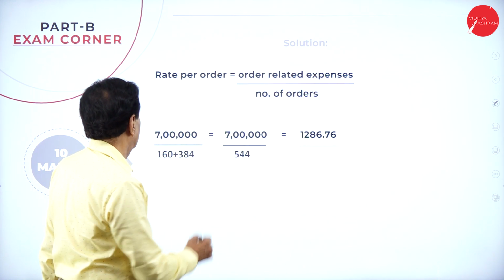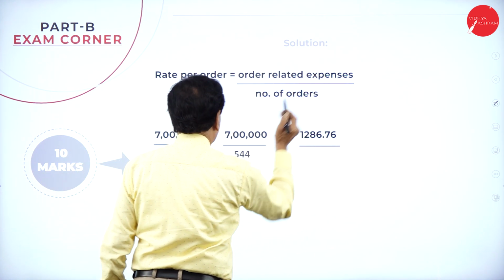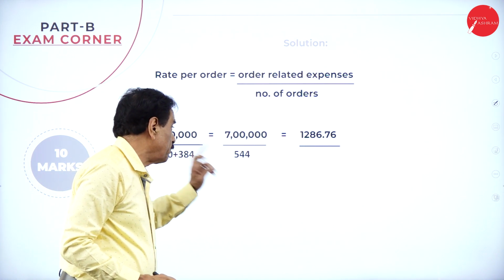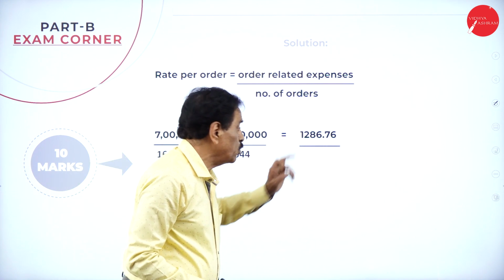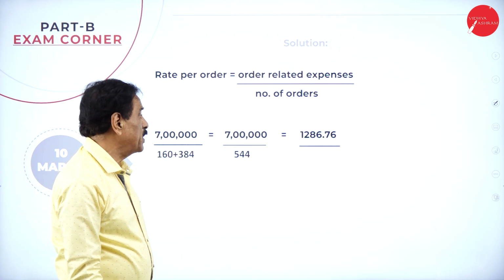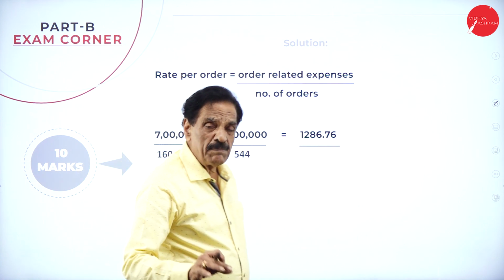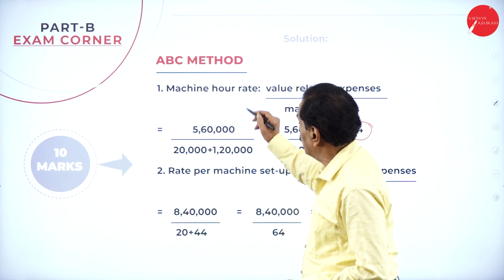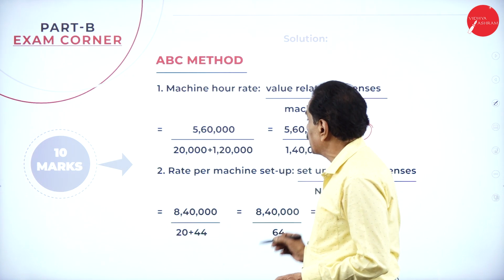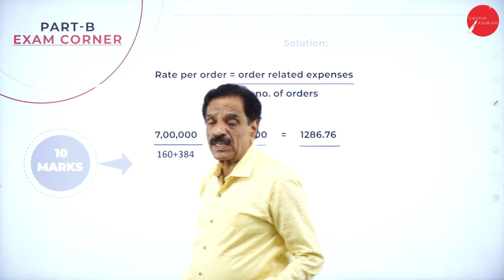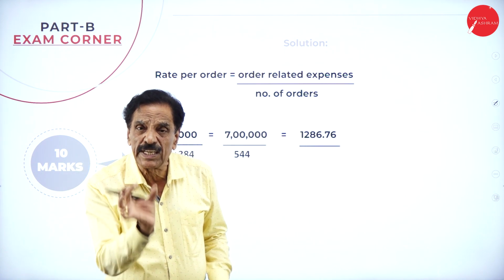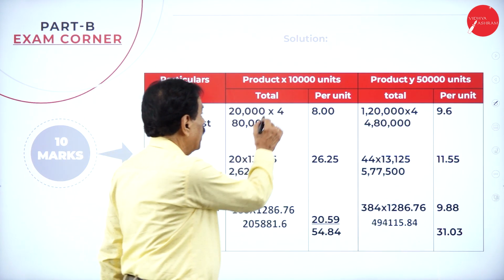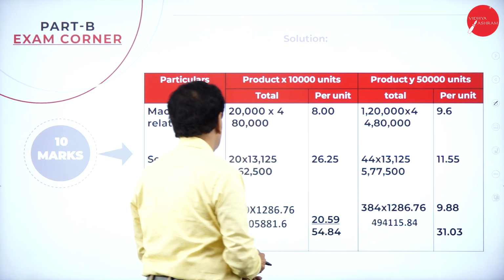Then the rate per order related expense, divided by the number of orders. The total expenditure is 7 lakh, 160 plus 384, which is 544 orders. It comes to 1,286.76. So in activity based costing, you divide the activities into 3 groups. First group is machine hour rate. Second group is setup cost. Third group is rate per order. For each group you have to bifurcate the total cost, then go with the product. Here, one product is 10,000 units, the other is 50,000 units.